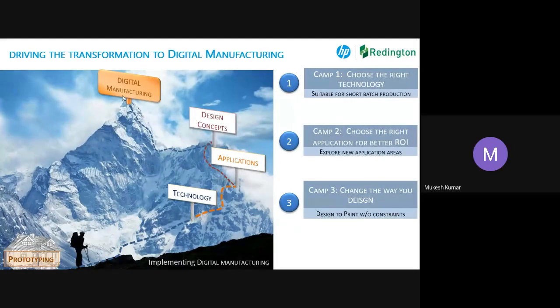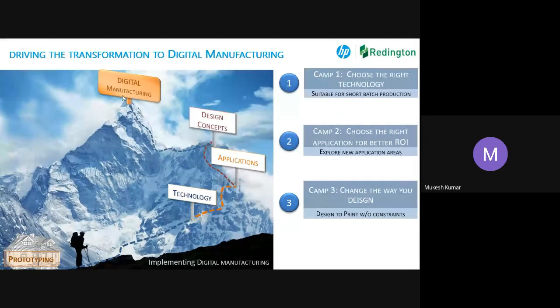Basically, if I have to achieve my goal of digital manufacturing from prototyping, I need to achieve three camps. The first and very important camp is the technology. I should choose a technology which is really able to give me the desired results.